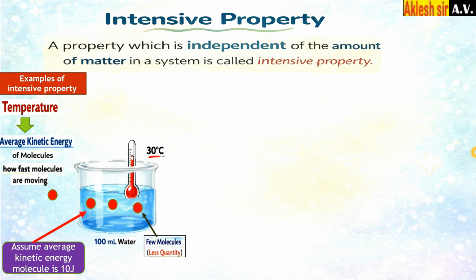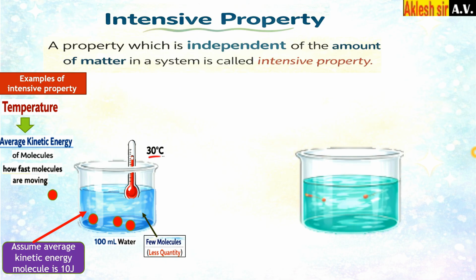Okay, now what we are going to do: if I increase the quantity of water, suppose instead of 100 ml, I take 2 liter of water, and inside I add a thermometer. And now as soon as I add the thermometer, its temperature increases to 30 degrees Celsius. So we are taking the temperature the same. We have heated the water such that both temperatures are 30 degrees Celsius.